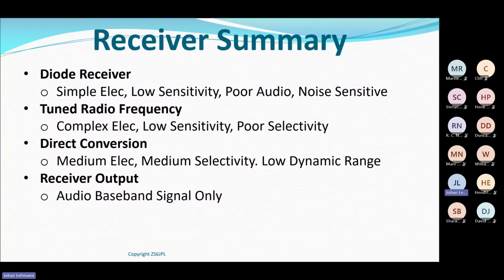Okay, so why do we get these different receivers? A diode receiver is simple electronics, simple to build. Disadvantage: it has very low sensitivity, because the signal must be strong enough for that cat's whisker diode to conduct and demodulate. So if the signal level is below the threshold of my cat's whisker diode, you can't hear anything.